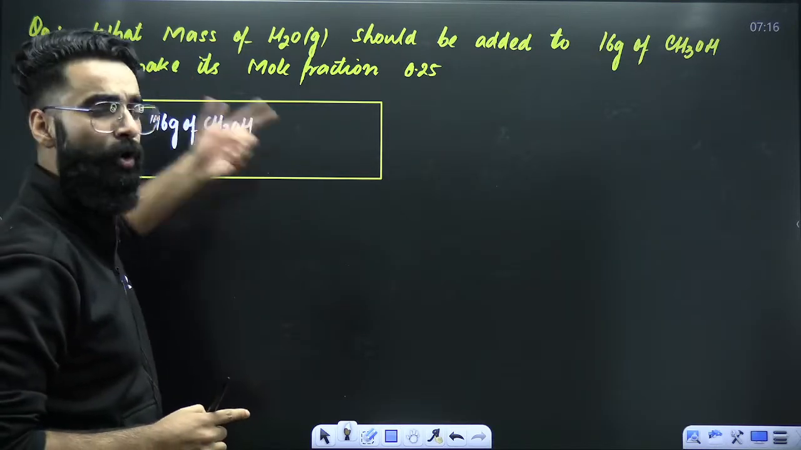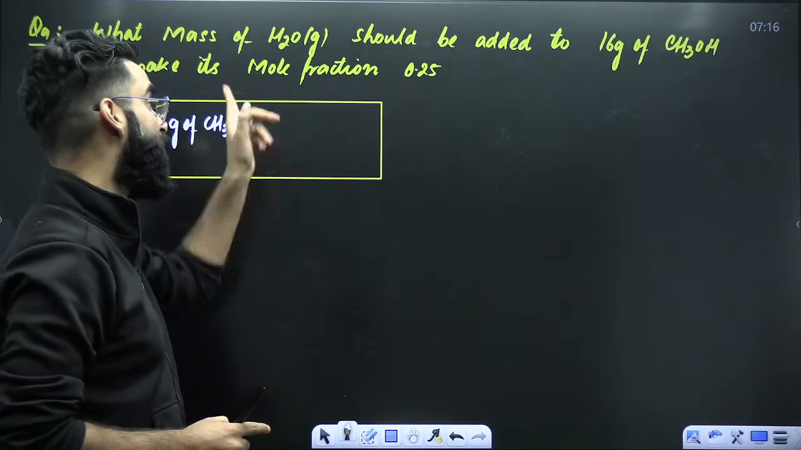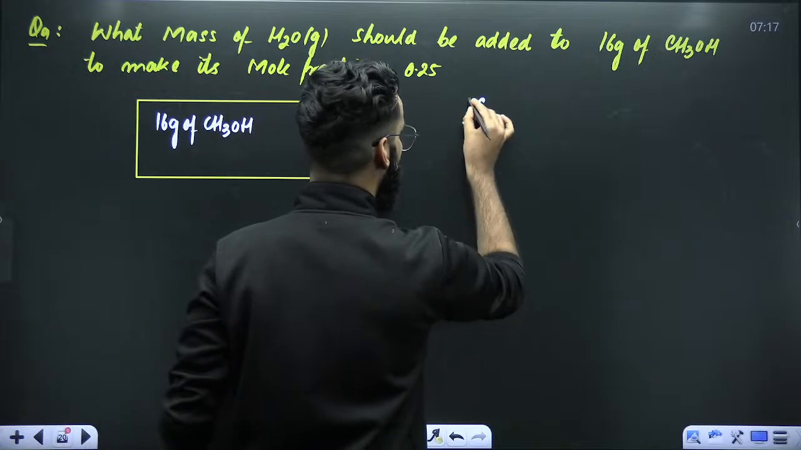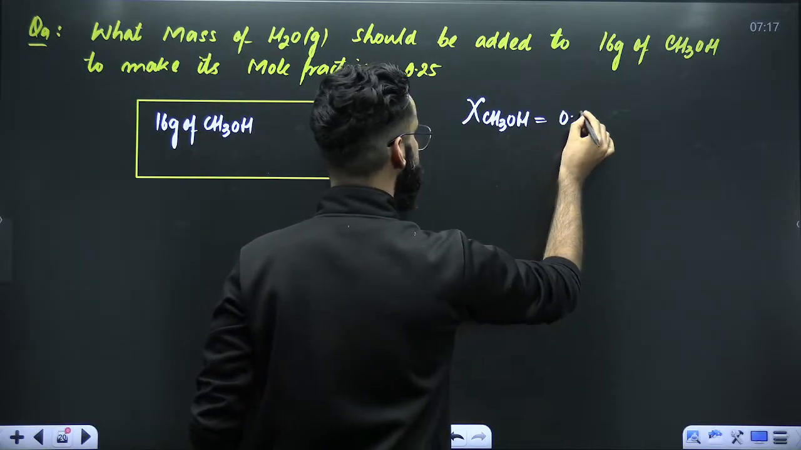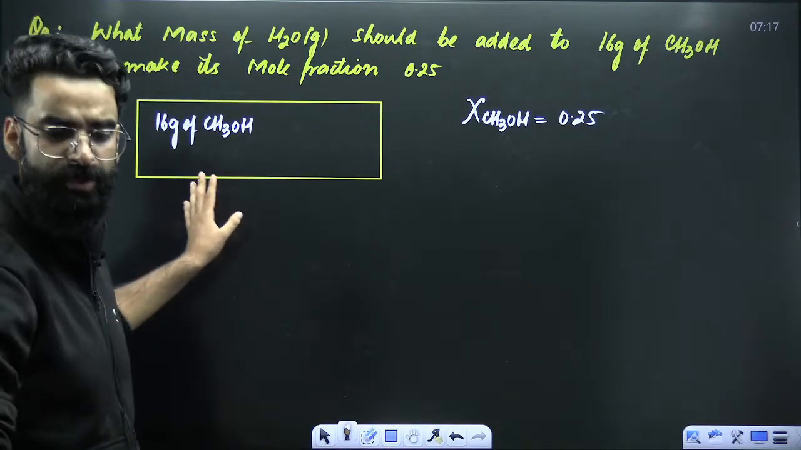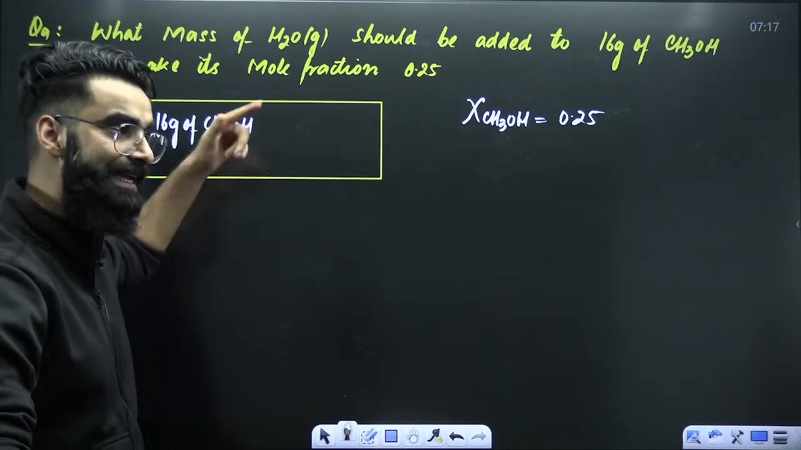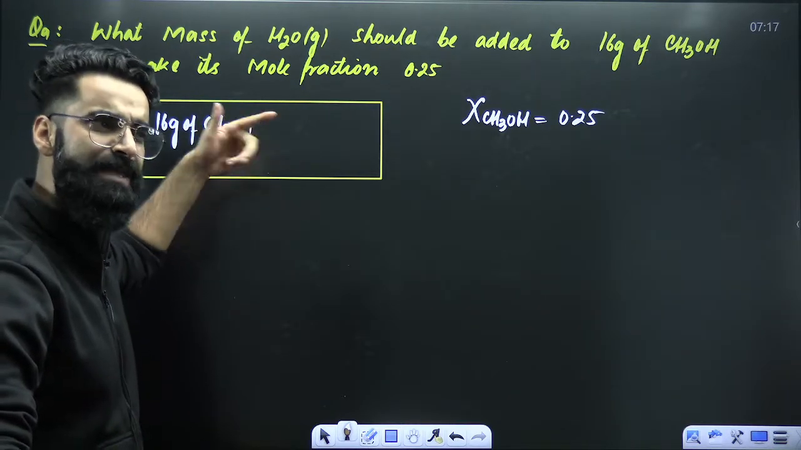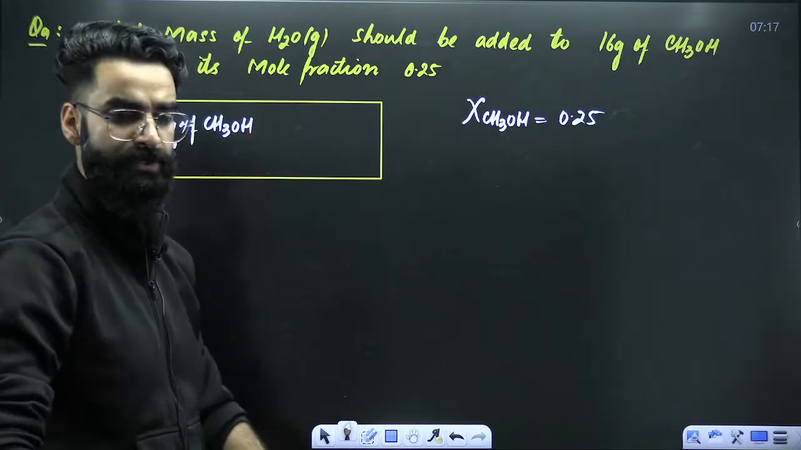And we have to keep on adding water till the mole fraction of methanol becomes how much? Till the mole fraction of methanol becomes 0.25, right? So basically there are 16 grams of methanol in the container, and I need to keep on adding water. I will keep on adding water continuously till the mole fraction of methanol becomes 0.25.